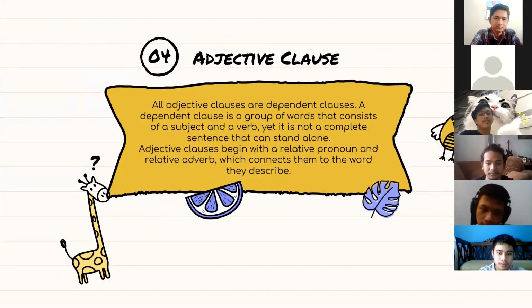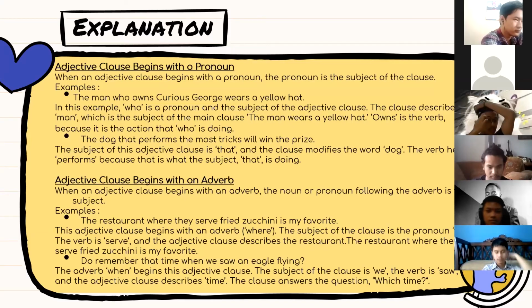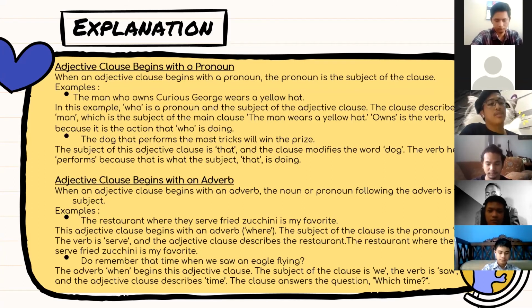Adjective clause. All adjective clauses are dependent clauses. A dependent clause is a group of words that consists of a subject and a verb, yet it is not a complete sentence that can stand alone. Adjective clauses begin with a relative pronoun or relative adverb, which connects them to the word they describe. Explanation of adjective clause. Adjective clause that begins with a pronoun. When an adjective clause begins with a pronoun, the pronoun is the subject of the clause.